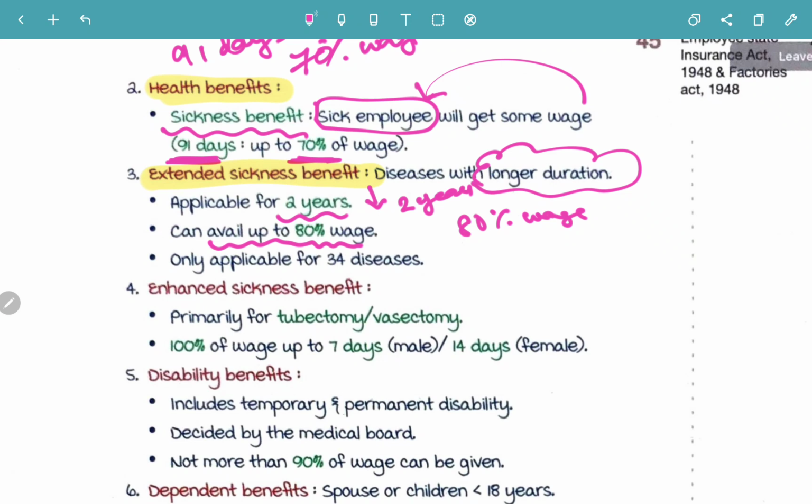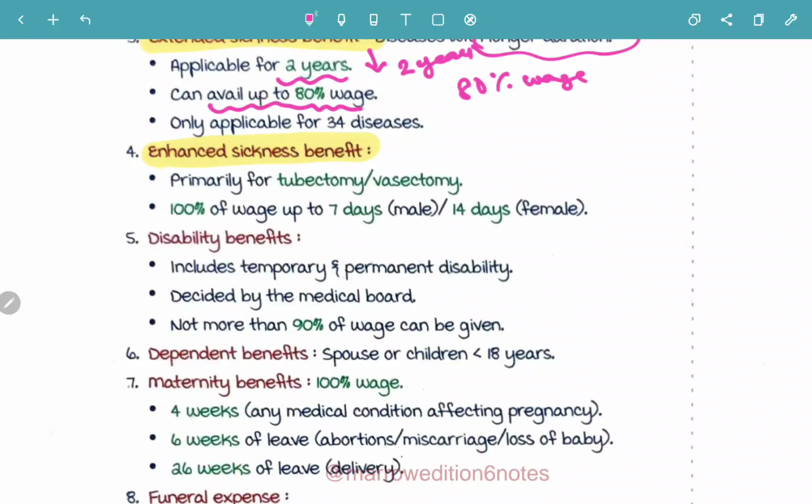Now next, moving on to enhanced sickness benefit. So we finished extended sickness benefit. Now moving on to enhanced sickness benefit. Enhanced sickness benefit is primarily going to be for what? So enhanced sickness benefit is primarily going to be for tubectomy or vasectomy, where 100%, very important, 100% of wage is going to be given for up to 7 days in male and 14 days in female.